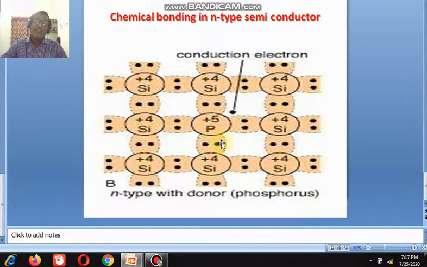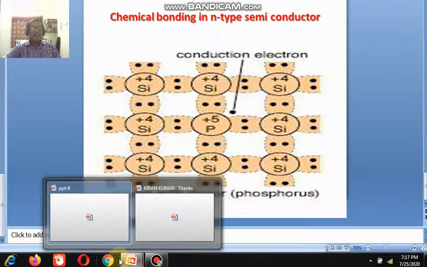Therefore, in N-type semiconductor, electrons are the majority charge carriers and holes are the minority charge carriers. If you come to the temperature effect on semiconductors, in the case of metals, the temperature is directly proportional to the resistance.